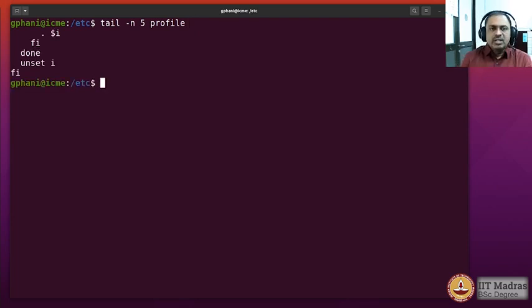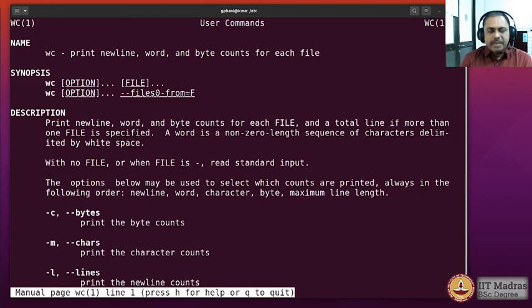and here are the last 5 lines. As you can see, there are multiple ways to inspect the contents of any text file within the Linux environment. Before you open the file, it may be a good idea to inspect how many lines are there, how big the file is. So there's a command for that called wc. Look at the man page of wc.